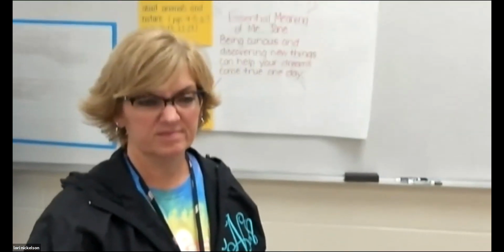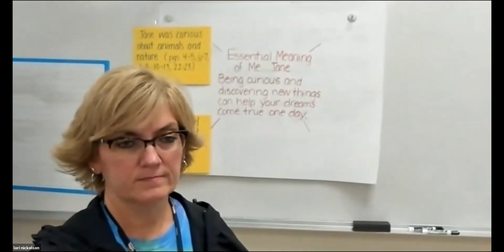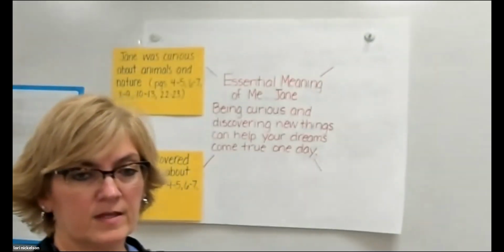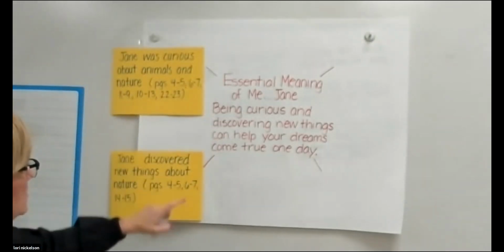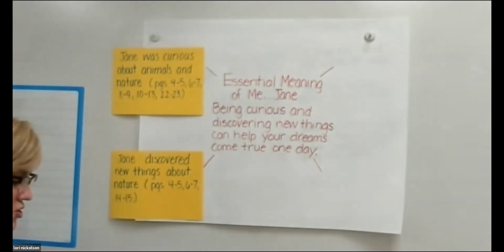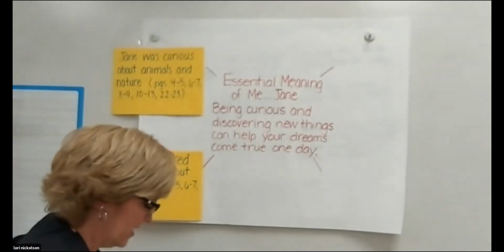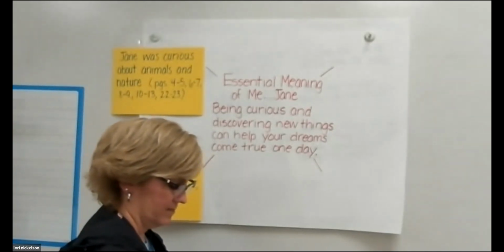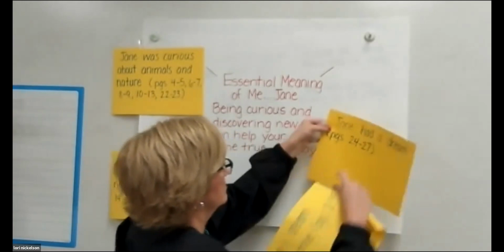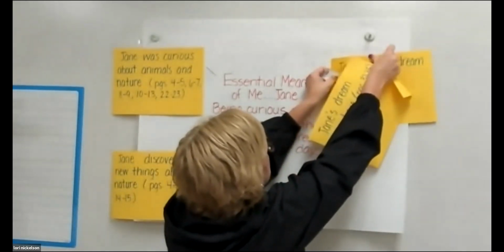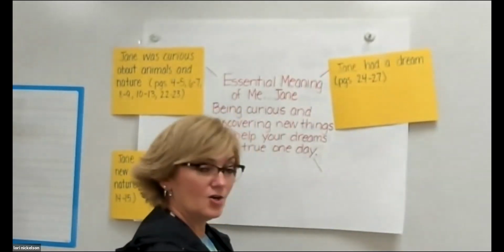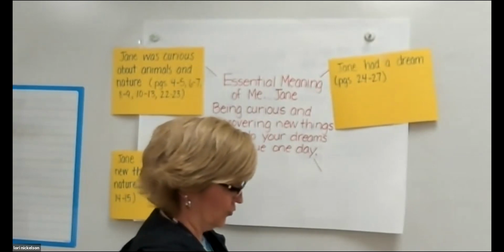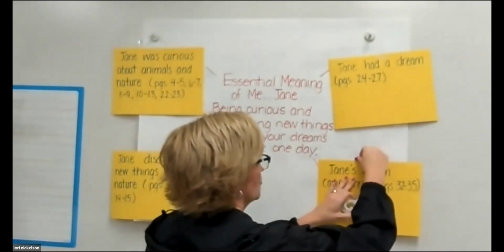We have our essential meaning of Jane so far. We know that Jane was curious about animals and nature. We know she discovered new things about nature. We also know that she had a dream. She had a dream. And we also know her dream came true. Her dream came true.